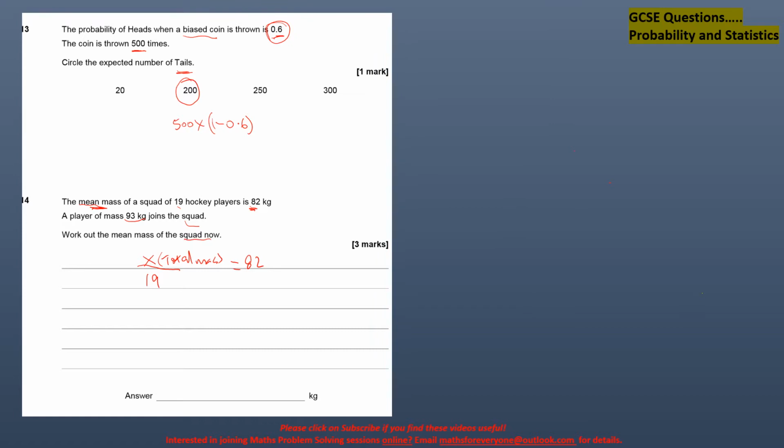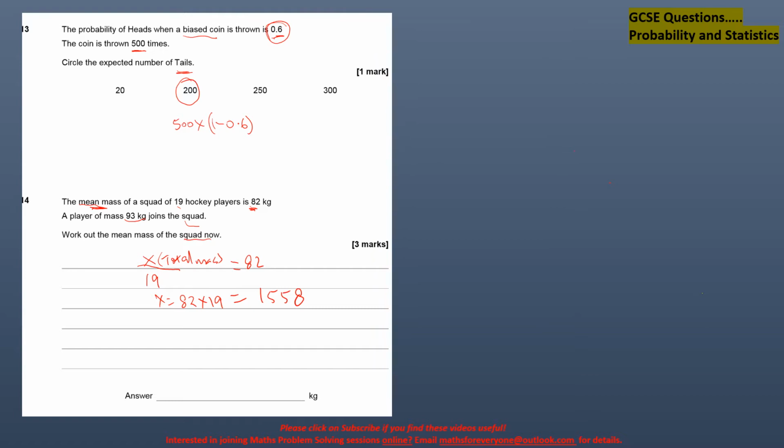So the total mass of the players would be 82 times 19, and that is equal to 1558.